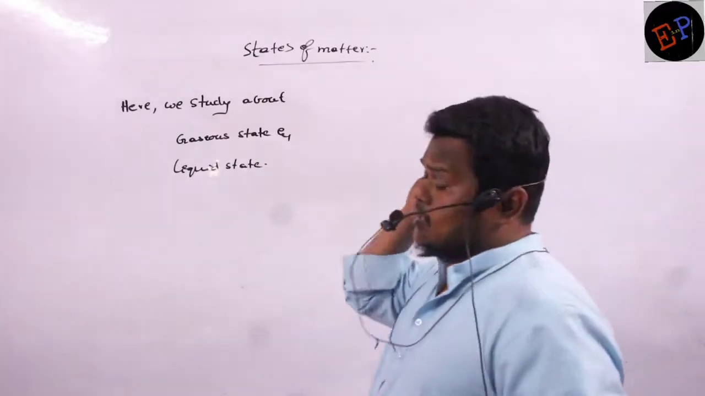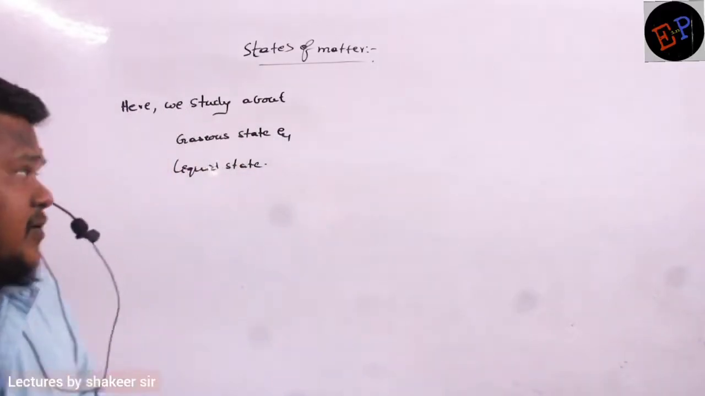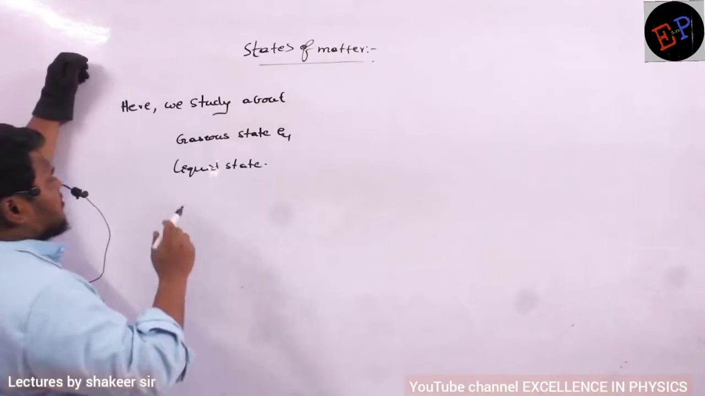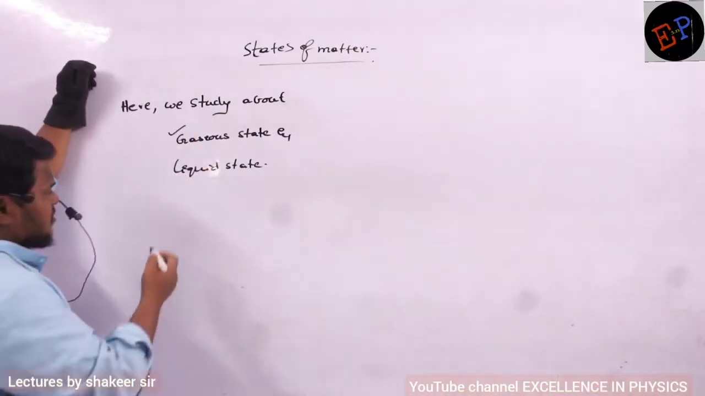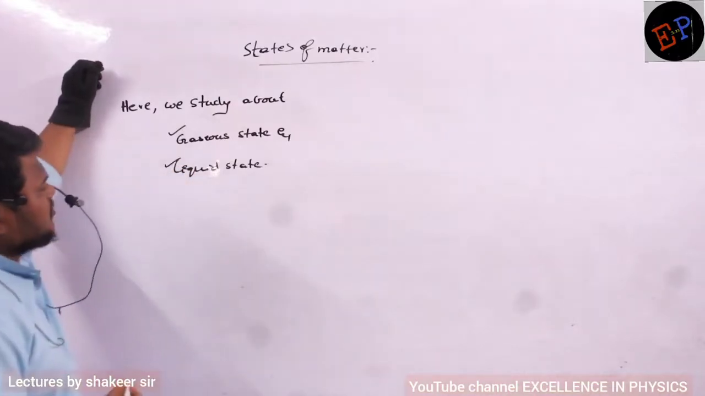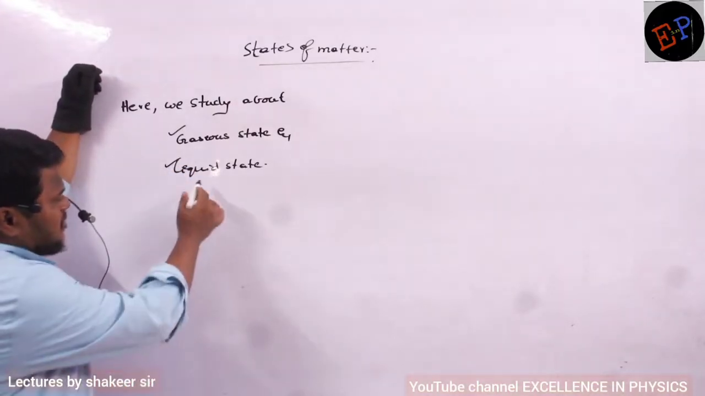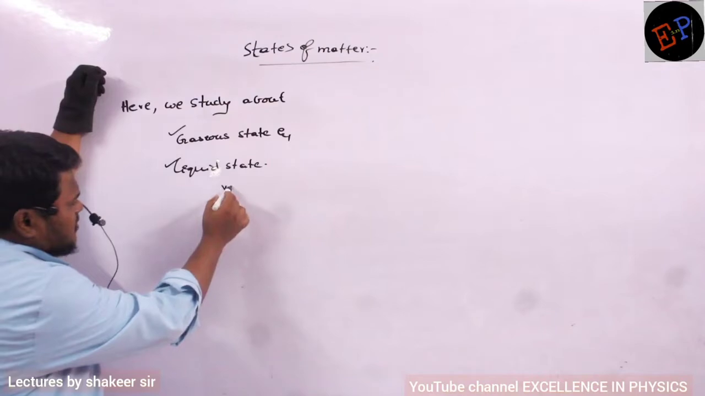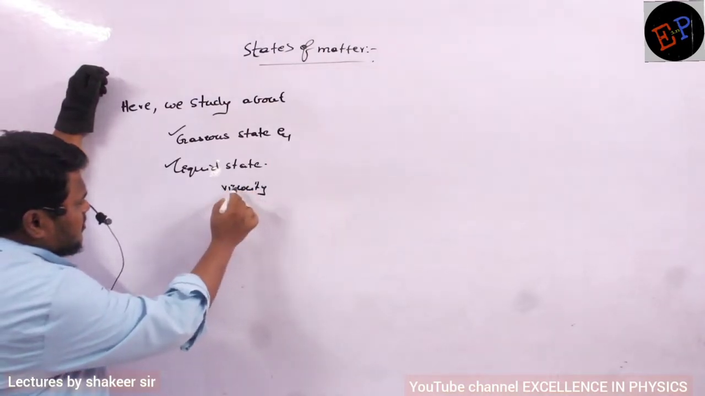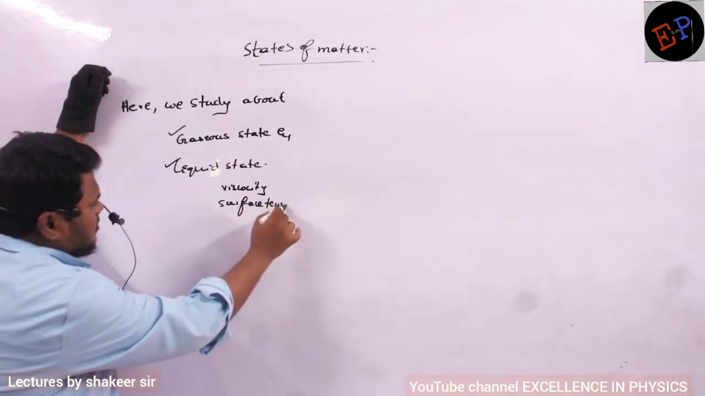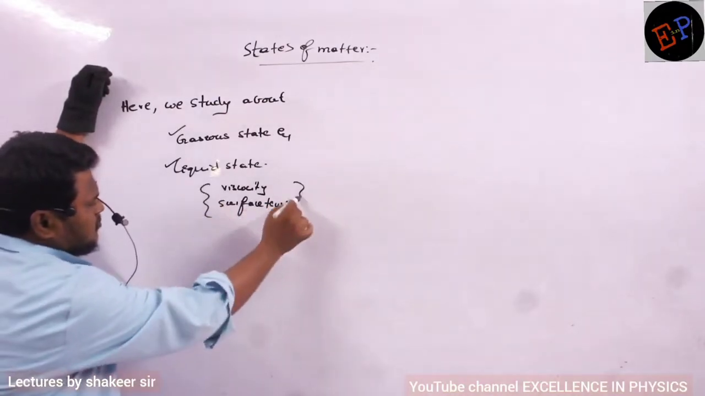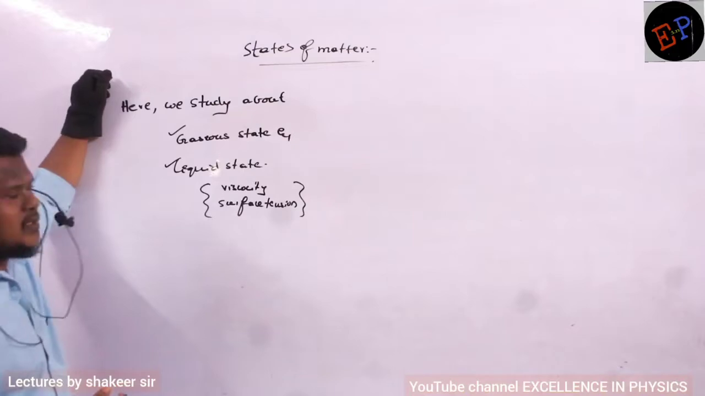Studying states of matter, chemistry class 11. Here we study the properties of the gaseous state, particles in the gaseous state, and also the liquid state. In the liquid state we study viscosity and surface tension. These are the properties of liquids. Are you able to understand?